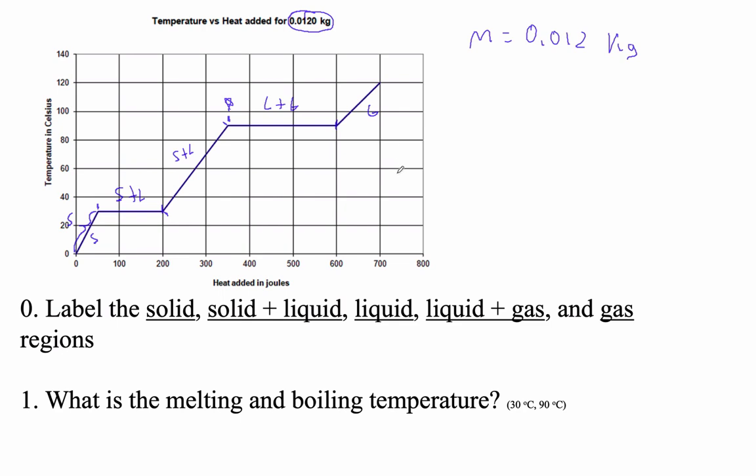Okay, so what is the melting and boiling? The first little plateau is our melting. If we're using latent heats, it's fusion. Look how straight that line is. And then this one is vaporization. So this is vaporization, or vaporisation, as the Brits would say it.